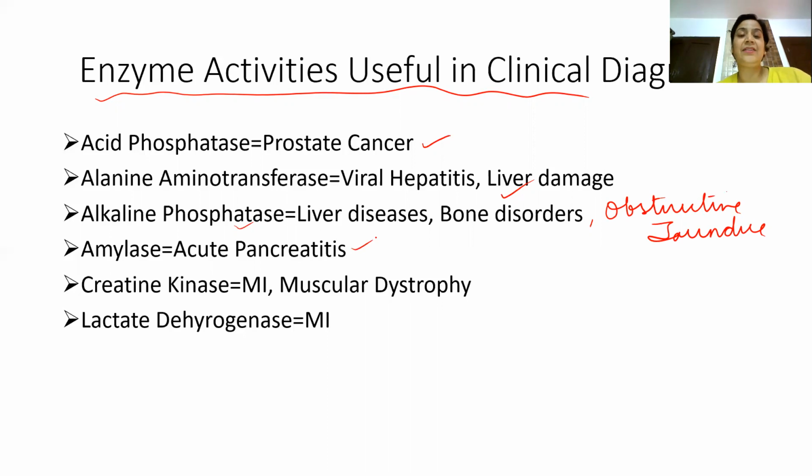Creatine kinase, CPK, which is the energy reservoir of the muscle also. All of you must be familiar with the three isoenzymes, three forms of creatine phosphokinase. So CPK2 increases in MI and CPK3 increases in muscular dystrophies. And lactate dehydrogenase is again a marker enzyme for MI, and it is also a marker enzyme of cytoplasm.